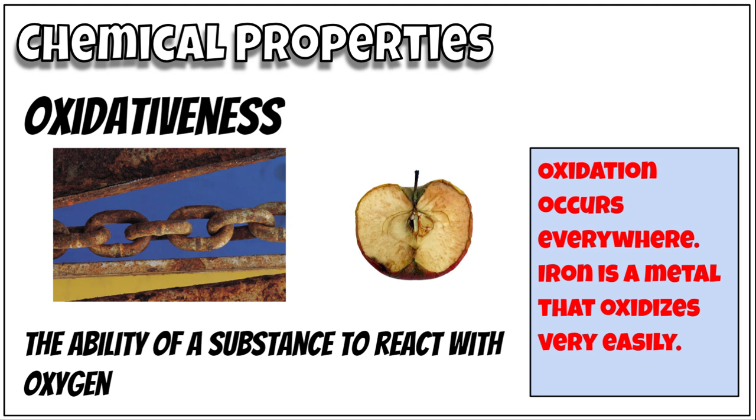Oxidativeness is the ability of a substance to react with oxygen. The most common thing that we can think of is rust. So oxidation, though, occurs everywhere. Iron, a metal, oxidizes very easily, that's our most common one. But you can see oxidation on apples that have been cut open. You can even see it in rocks out in the western United States.